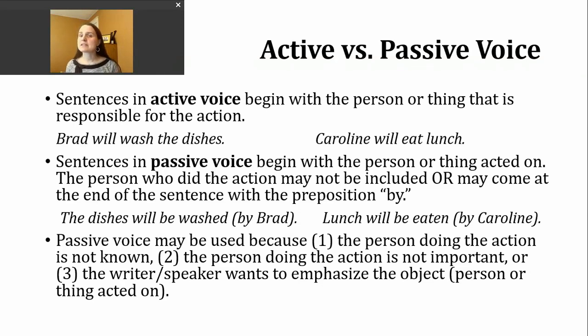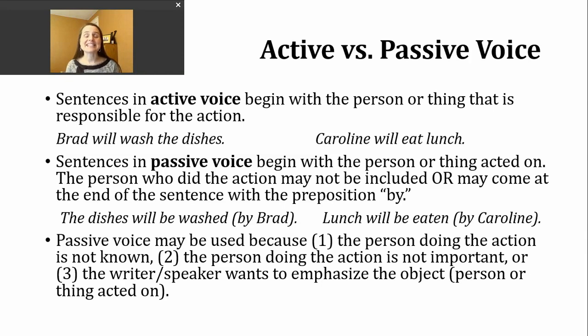voice. We've been talking about this all this week, so just as a quick review, most sentences in English are in the active voice, and that's whether you're listening to someone speak or you're reading. So these sentences are beginning with the person or the thing that is responsible for the action. Here are two example sentences in the future tense. Brad will wash the dishes.